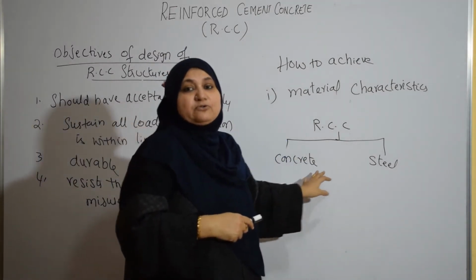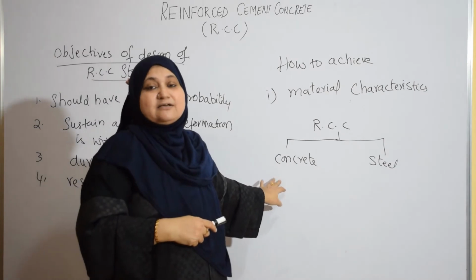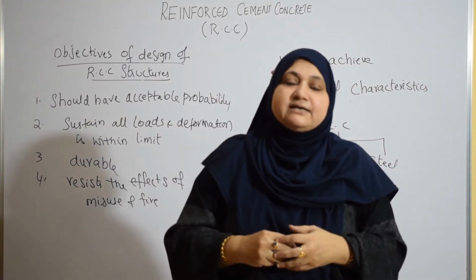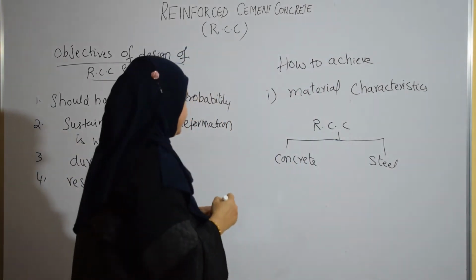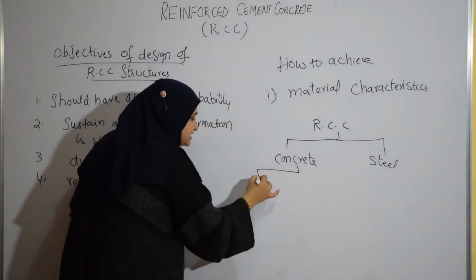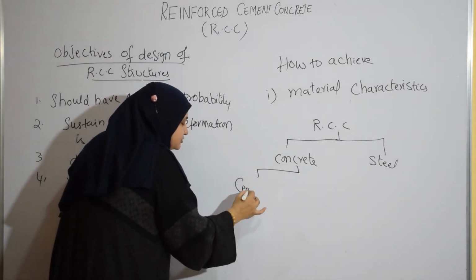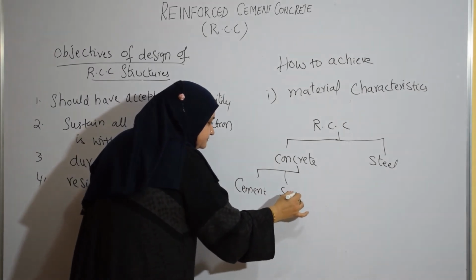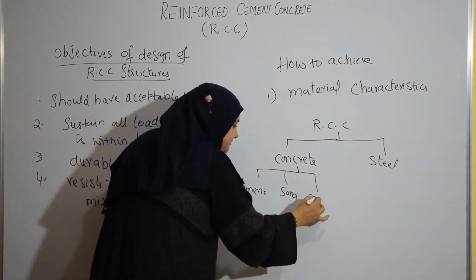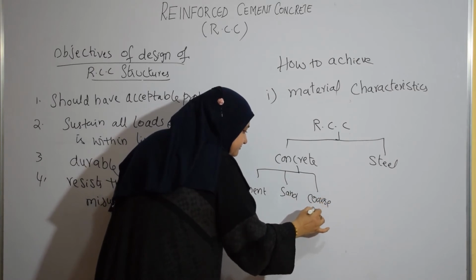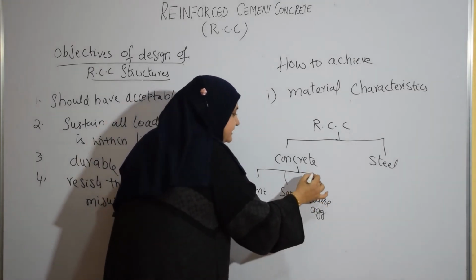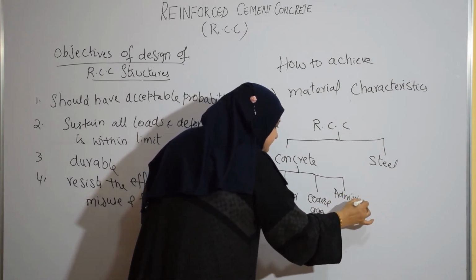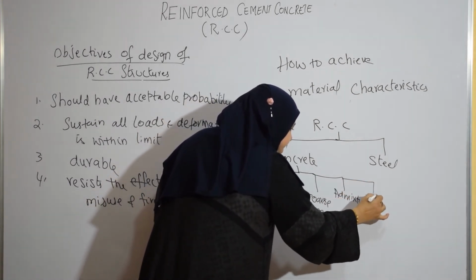Okay. So now coming to the concrete, right? This is the most important material for a civil engineer. Concrete, right? It is prepared from several materials. To name them, I'll say cement, sand, coarse aggregate, that is gravel, then any admixtures if required, and water.